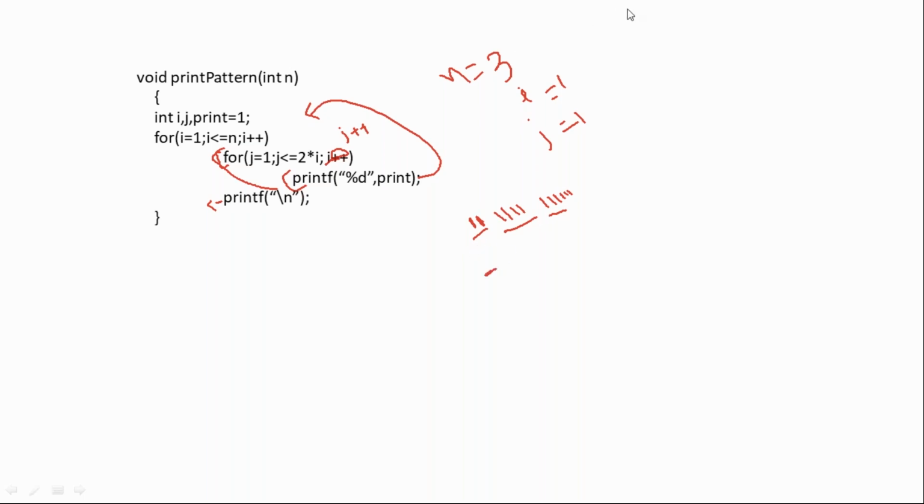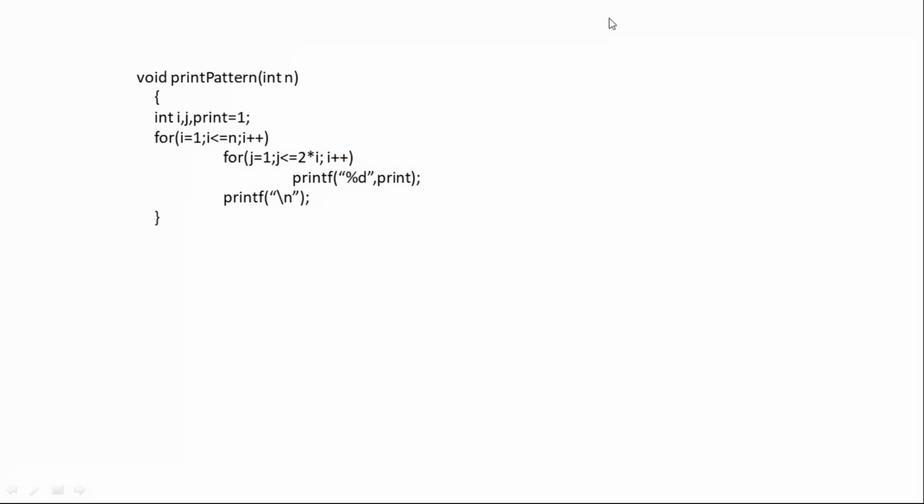The mistake is brackets. That's very important. So you have to do the correction right now. The correction is, this is j plus plus, and also you have to keep this open bracket. This is the end bracket, and also you have to keep this bracket as well as this bracket. That's very important. Brackets are very important. If you miss the bracket, you are going to get output within a row 1 1 1 1 1, and here 1 1 1, and here it is like this you are going to get.